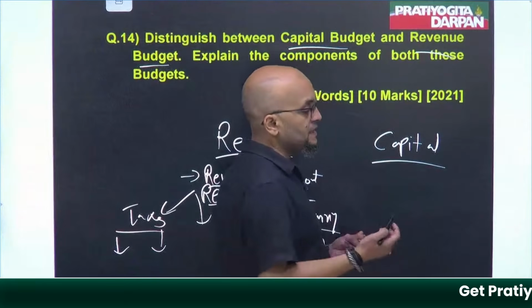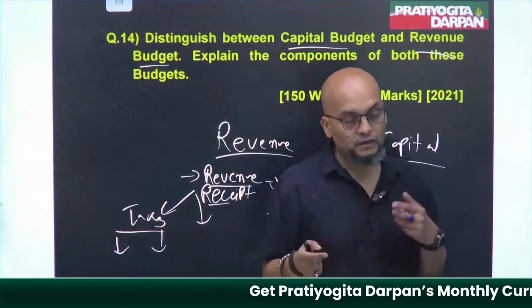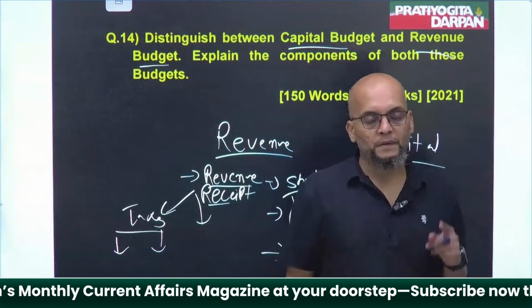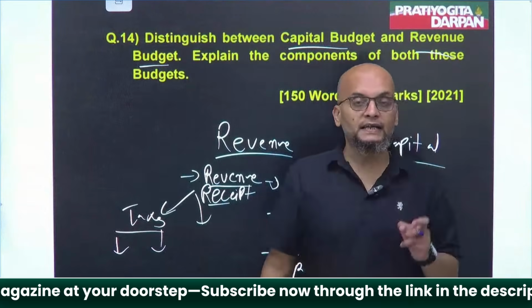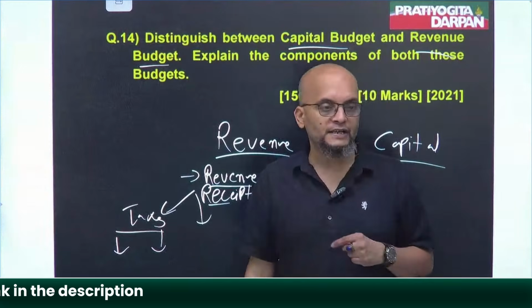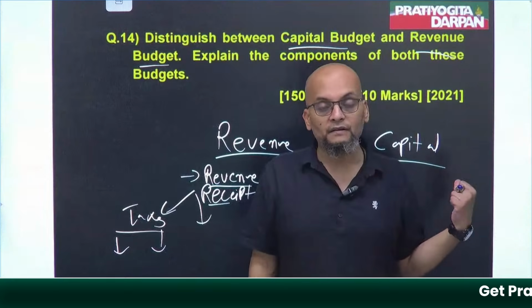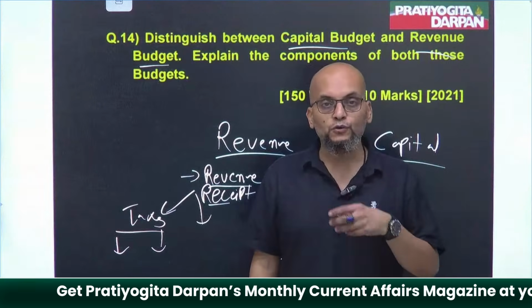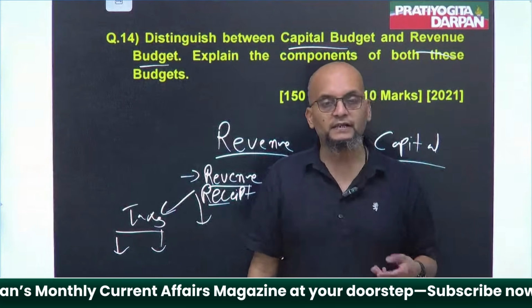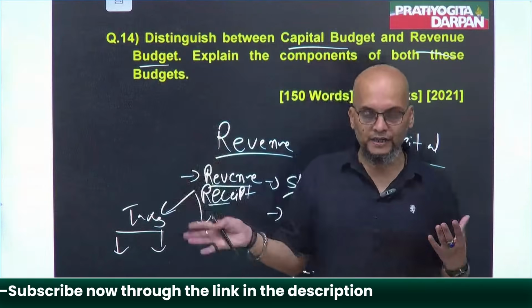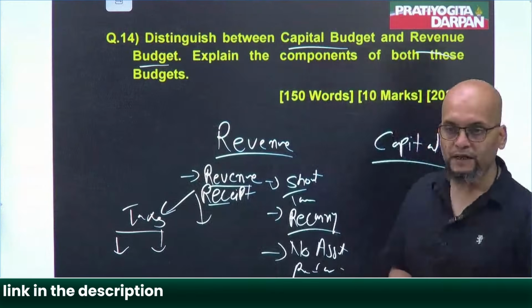In capital receipt, the receipt is long term and non-recurring. But there are two more properties: either asset reduction takes place or liability creation takes place. So in capital receipt, government is going to borrow money. Government is also going to do disinvestment, which means selling out the shares, assets, whatever property government has.